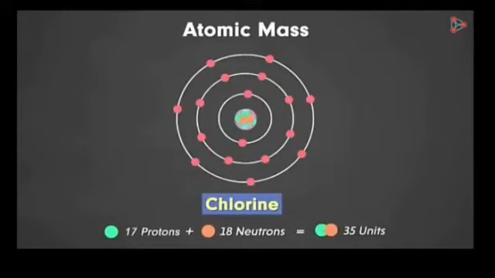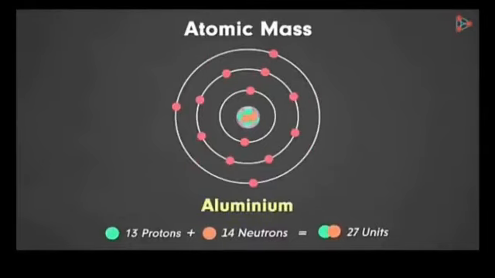Similarly, the atomic mass of a chlorine atom will be equal to the sum of protons and neutrons, and the number of protons in a chlorine atom is 17 and it has 18 neutrons. So 17 plus 18 equals 35. So chlorine atomic mass is 35 units. Similarly, aluminium has 13 protons and 14 neutrons.